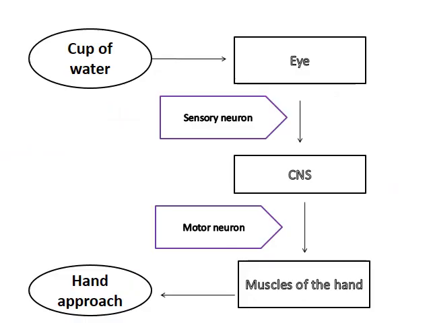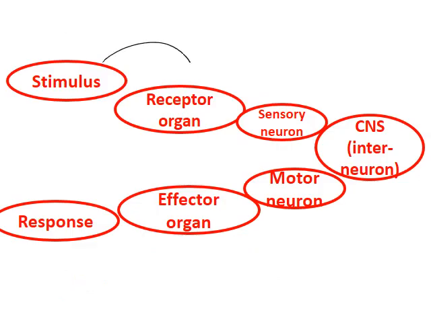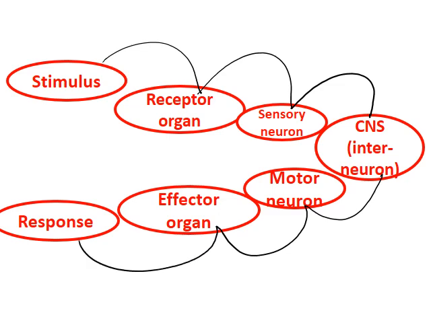So, for example, I saw a cup of water. I saw it using my eyes, through the sensory neuron, toward the central nervous system. They are called afferent. Then, using the motor neuron, which is the efferent neuron, toward the muscles of the hand to take an action, where the hand approaches. So: stimulus, receptor organ, sensory neuron, central nervous system, meaning the interneuron, motor neuron, effector organ, and finally the response or the action.